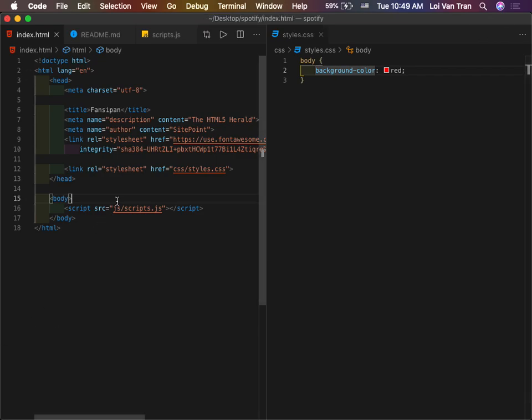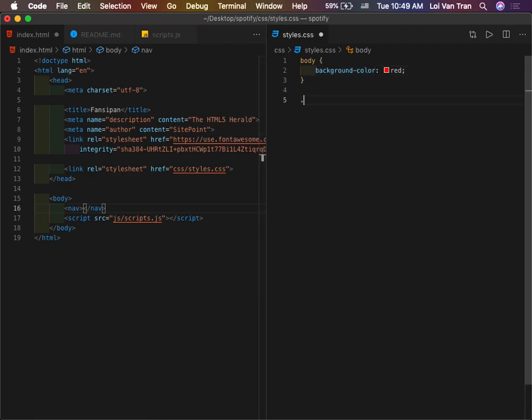Okay, so what are we starting off with, guys? What do we need? A nav, right? So it's just an opening and closing tag right here, just like that. So we can target our nav by using CSS.